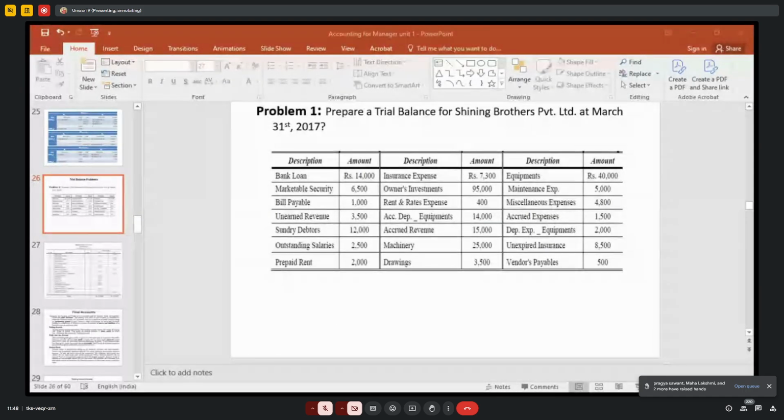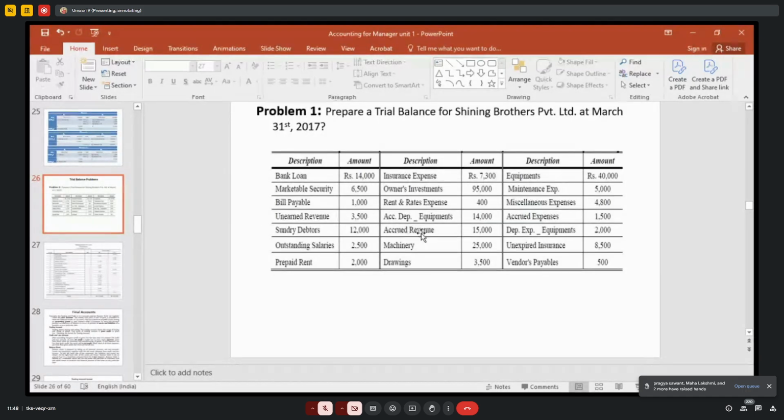Madam, can you explain the drawing? Which one? What is drawing? Drawing means the owner taking cash from the business for his personal use. That is called drawings. Cash, goods, whatever he is taking for his personal use from the business, that is treated as drawings. Okay. Okay, ma'am.